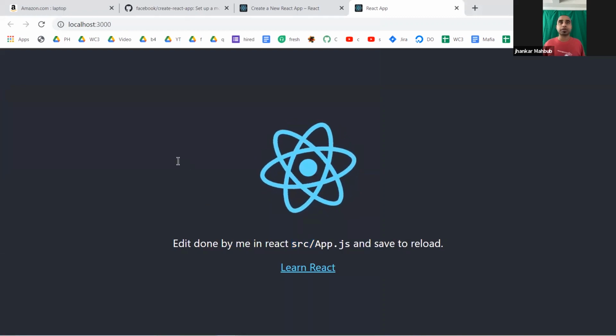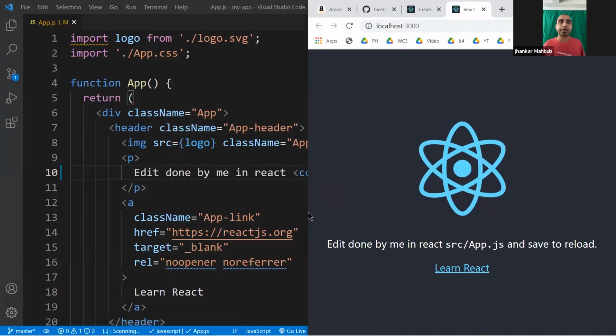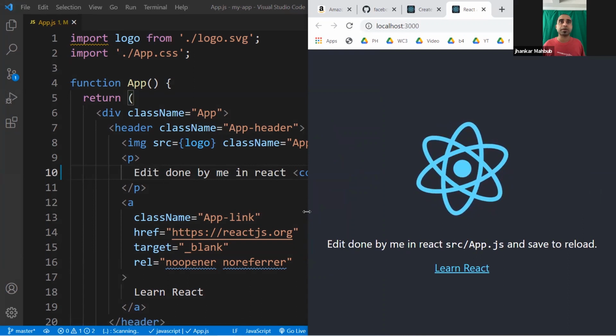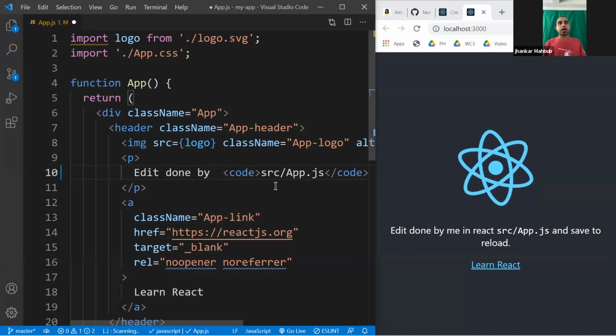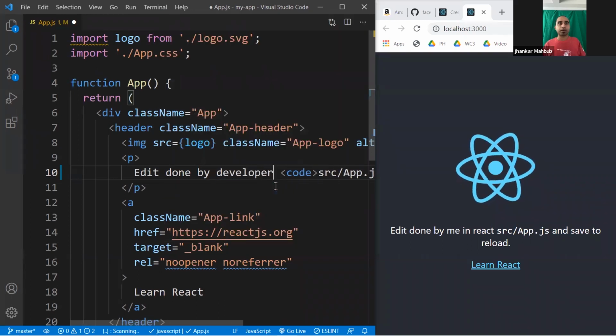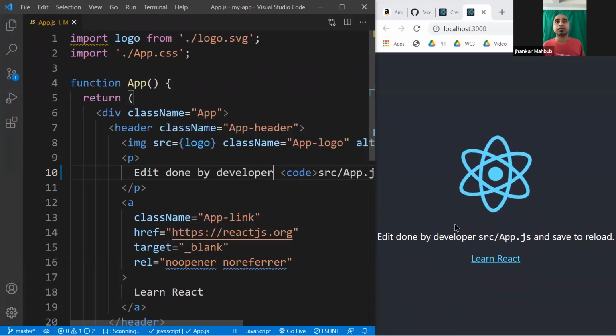So if you want to see it an easier way, you can put it side by side, so that you can see it in real time. Maybe get rid of React by developer, something like this. Save this guy, and you see this developer comes here. And what you are doing here is called JSX.